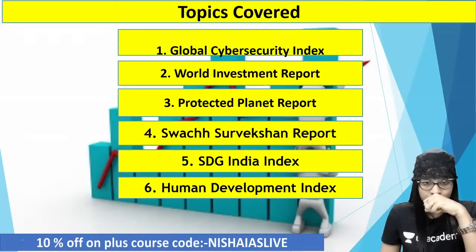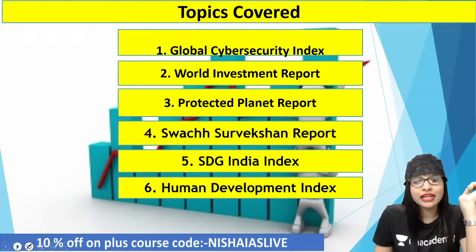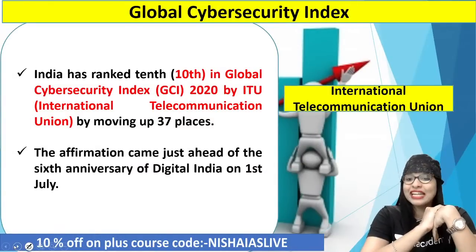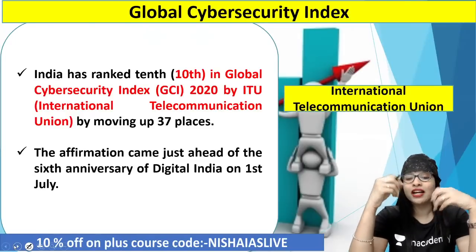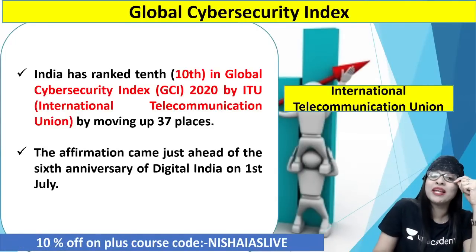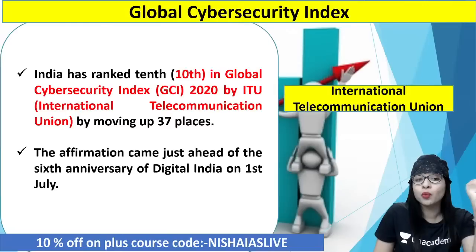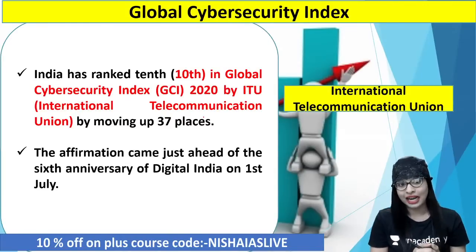Talking about the very first index, that is the Global Cyber Security Index. It is released by the International Telecommunication Union. Recently, our country India was put up in a very good rank. Indeed, we were among the top 10 countries. We were in the 10th rank with regard to the Global Cyber Security Index put forward by the ITU.